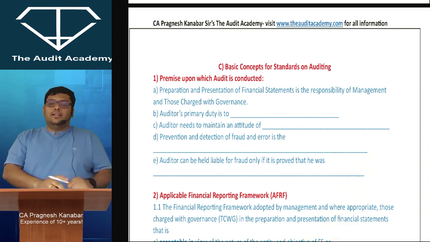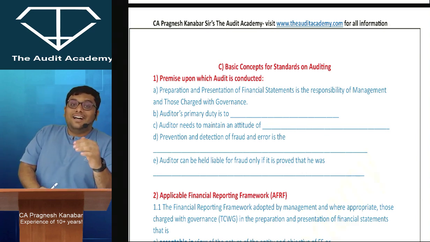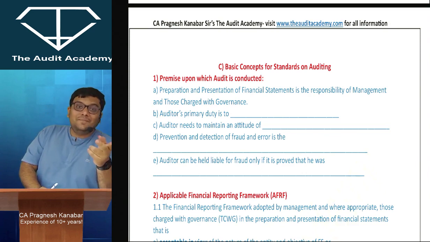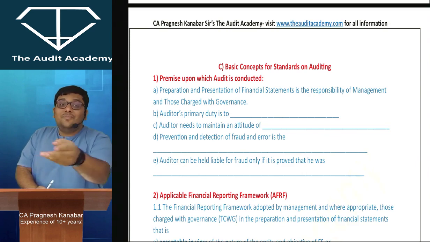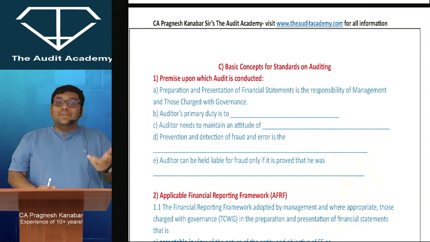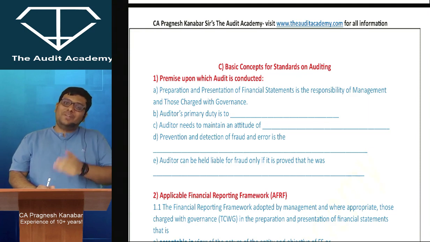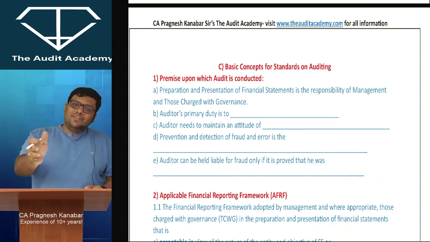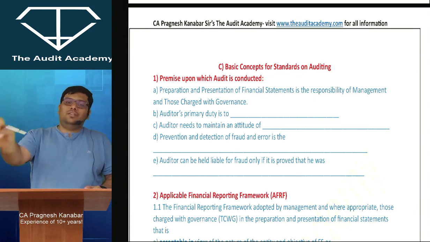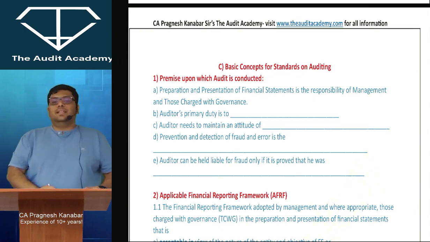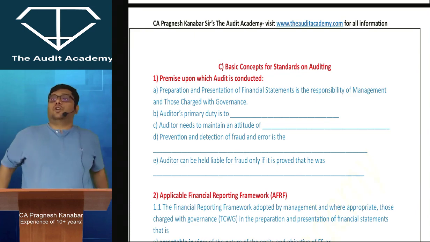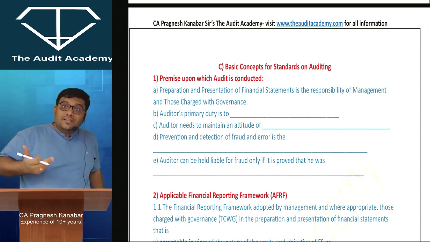Note the definition here: irrespective of its size or legal form, whether profit oriented or not. This has been given in the Auditing Pronouncements. And why have they given it? Because no matter which entity you are auditing, you have to follow standards on auditing. We will have to follow standards and that is mandatory. But where is it written?